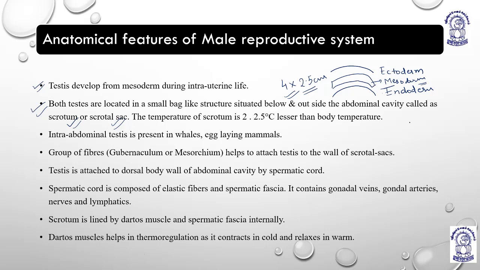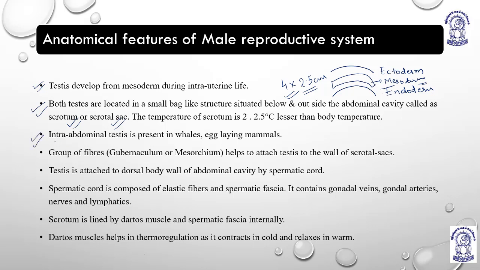Why is it so? Because the human body temperature, as I explained in the previous lecture, is around 37.4 degrees Celsius, but the formation of sperm needs a temperature which is lower by 2 to 2.5 degrees Celsius. So the process of spermatogenesis is very much influenced by the temperature of the environment or the system. That is why it is needed to have low temperature so that the formation of sperms can take place.